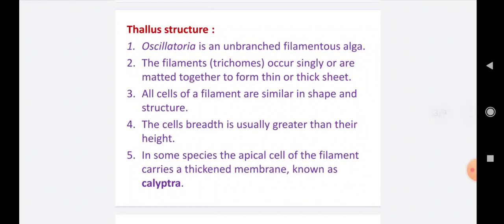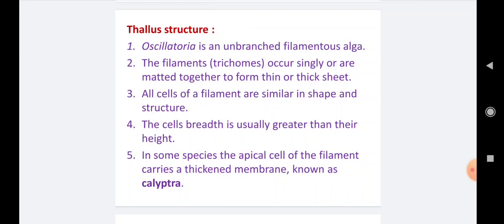Then the thallus structure of Oscillatoria. Thallus structure means its vegetative structure. Point 1. Oscillatoria is an unbranched filamentous alga. The thallus type is filamentous. Filamentous algae may be branched or unbranched, but Oscillatoria is unbranched, so its filament is an unbranched filament. Number 2, the filaments of Oscillatoria are also called trichomes.